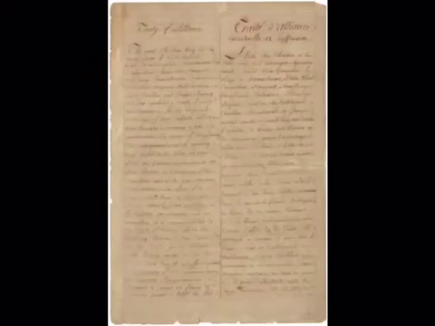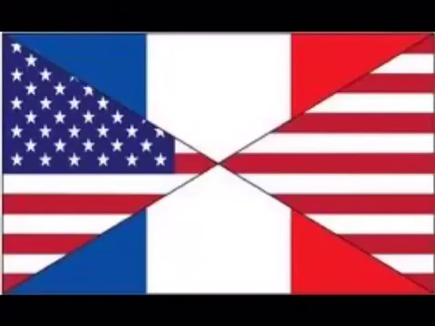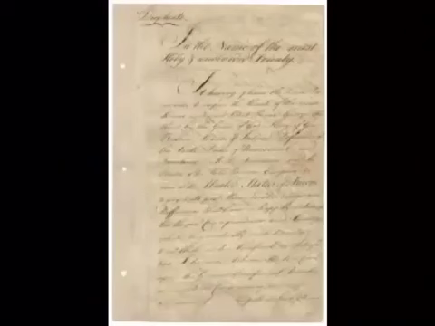The Treaty of Alliance with France, 1778. The French wanted a treaty with America because it gave them support if Britain were to attack them. The Congress decided to send Ben Franklin to France because he had lived in France for a while and was familiar with the area. The treaty was signed on February 6, 1778, creating a military alliance between France and America.